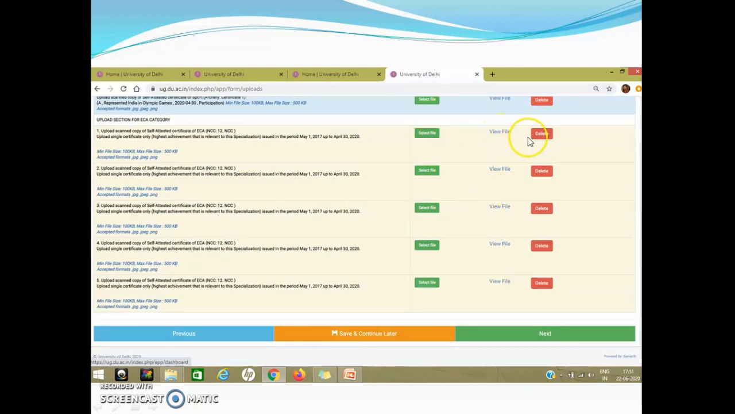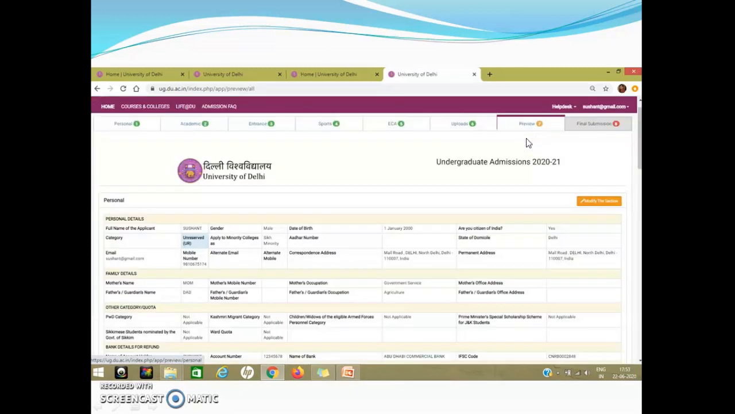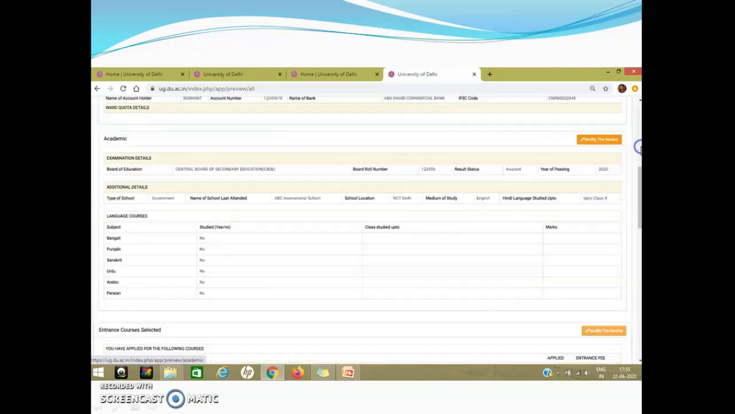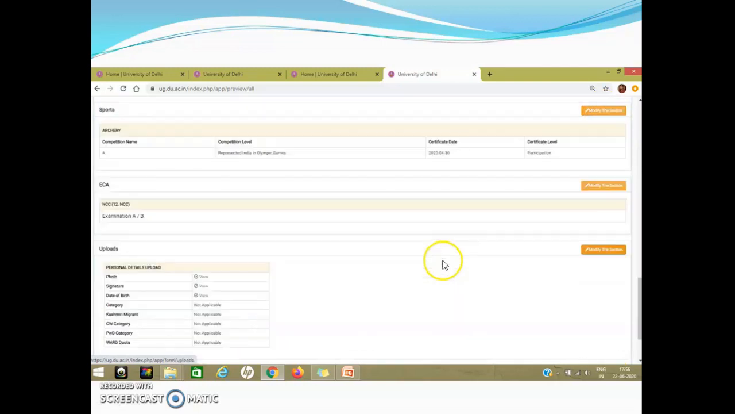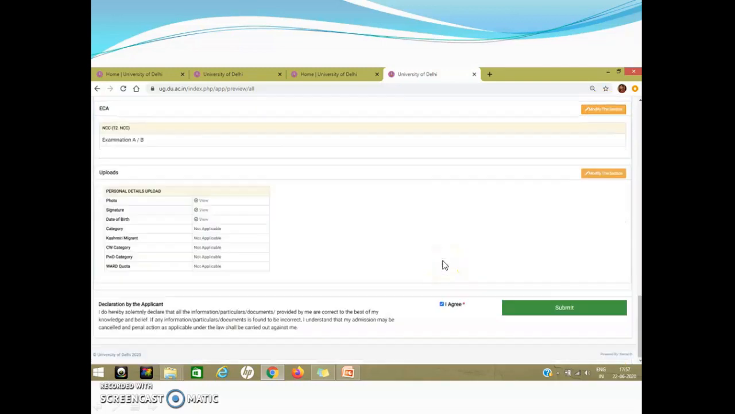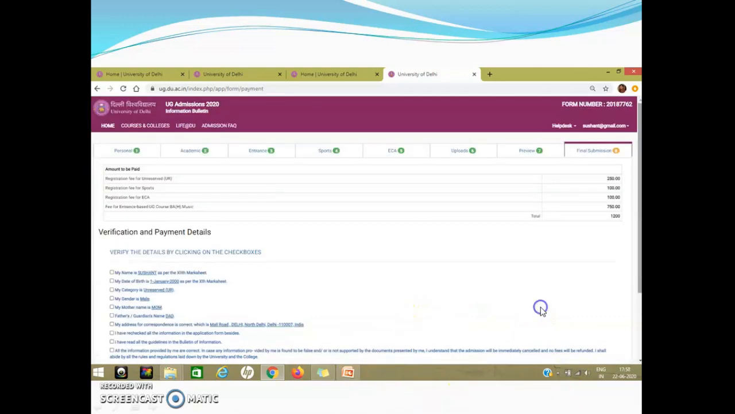So if you click on view file, you will be able to see. And with this, you come to the last section, which is the preview. So again, you can preview your form here. You can see all the sections would be shown. And if you wish to modify some section again, you can do that. Just see that, check, verify, and then you have to click on this checkbox, I agree, and then submit.